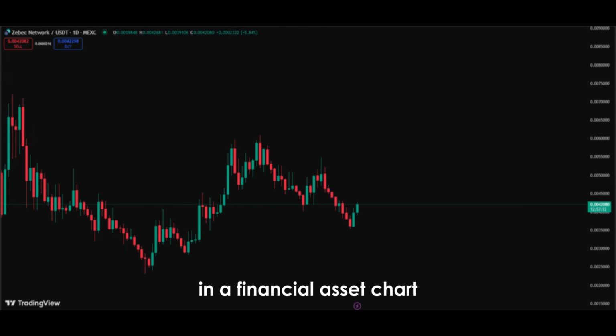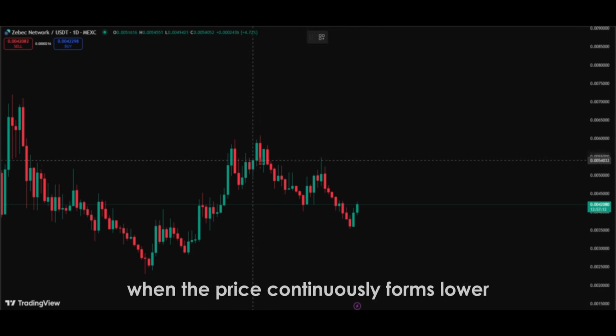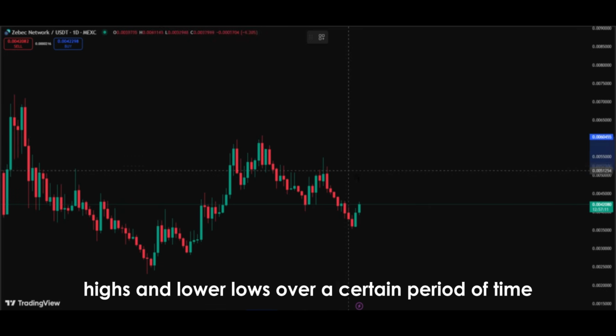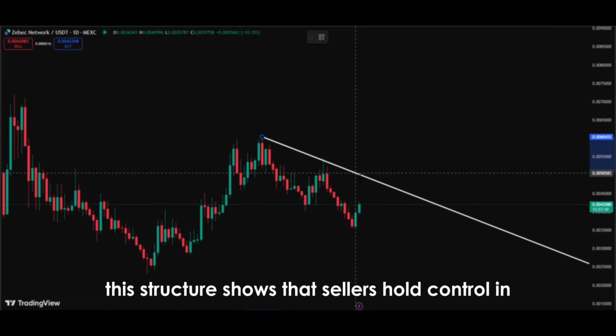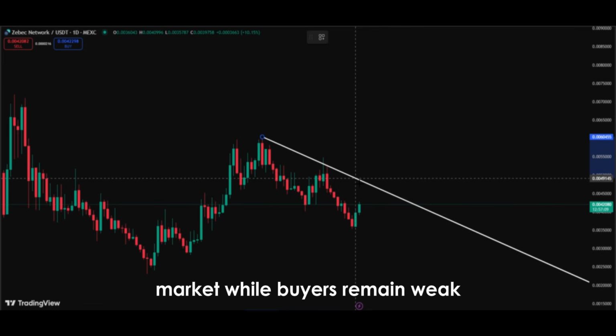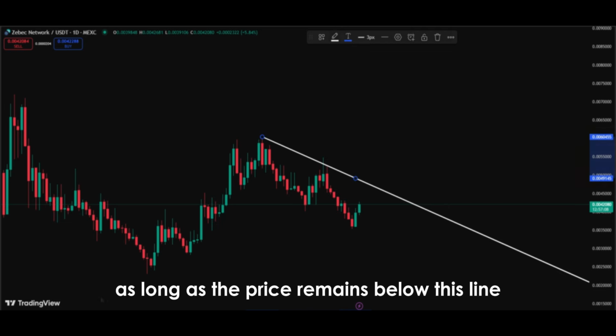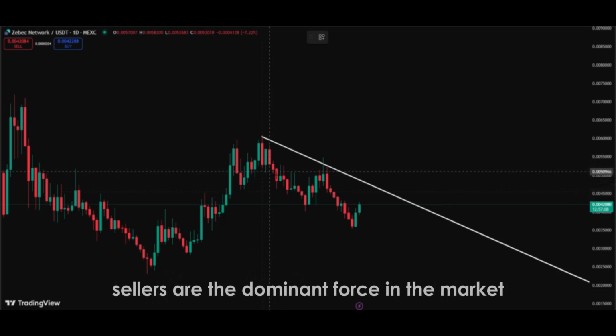In a financial asset chart, the term downtrend refers to a structure that emerges when the price continuously forms lower highs and lower lows over a certain period of time. This structure shows that sellers hold control in the market while buyers remain weak. The line of the downtrend is usually determined by connecting the price's peak points. As long as the price remains below this line, sellers are the dominant force in the market, and the downtrend